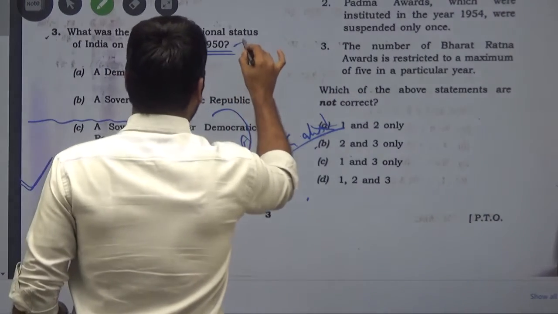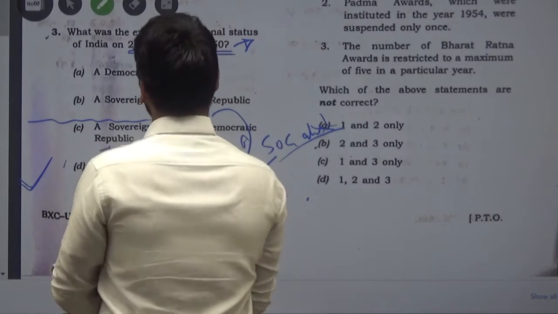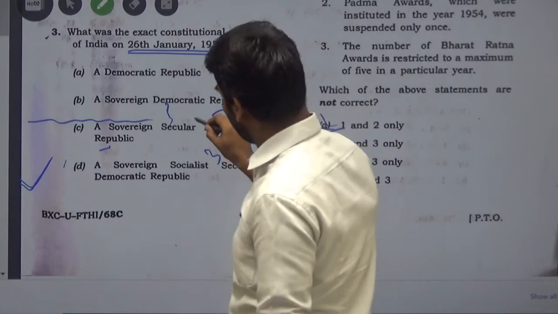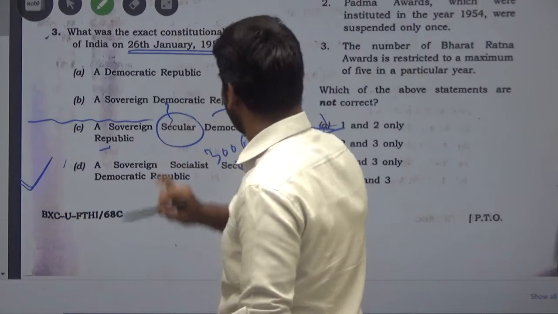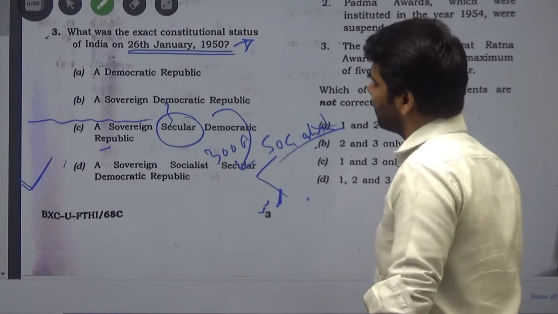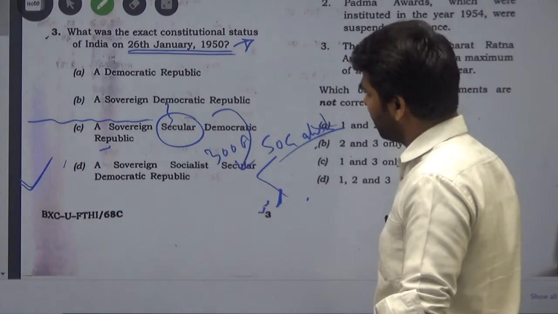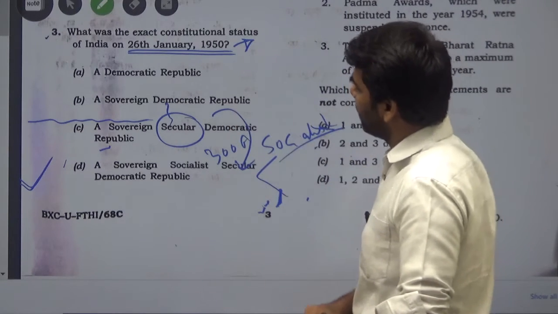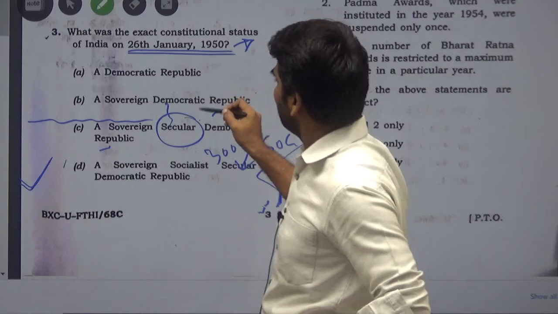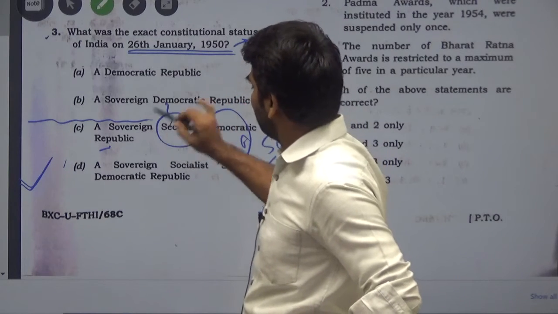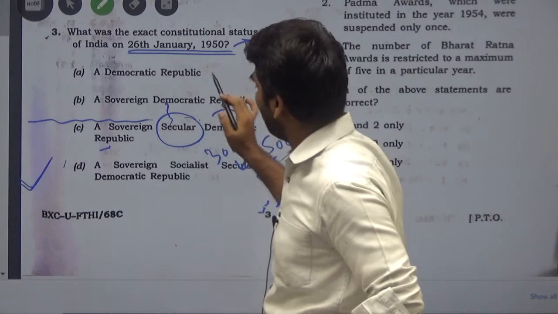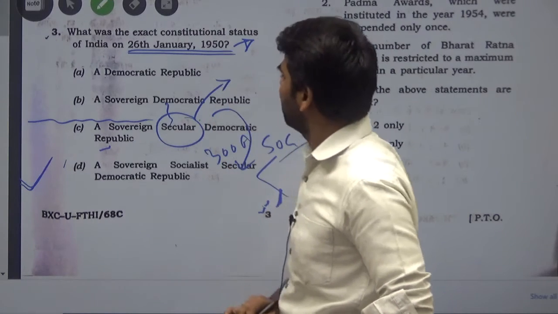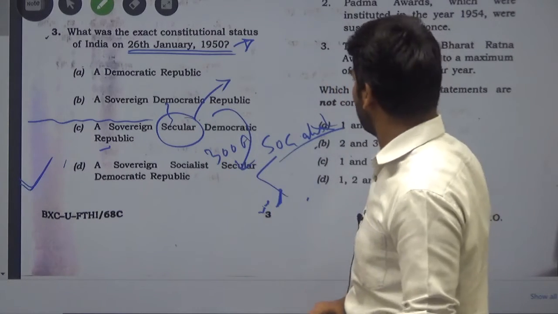This date is the proclamation of the nature of the state, and we all know that after some amendment, the word secular was inserted in our constitution, but this word does not actually change the nature of the state. The nature of the state was sovereign, socialist, democratic, and republic, even though the word was inserted later in the preamble of our constitution.